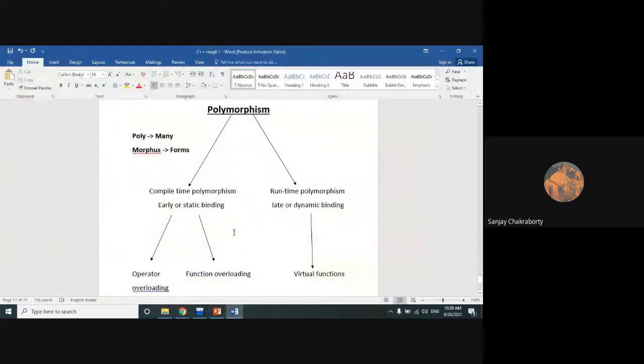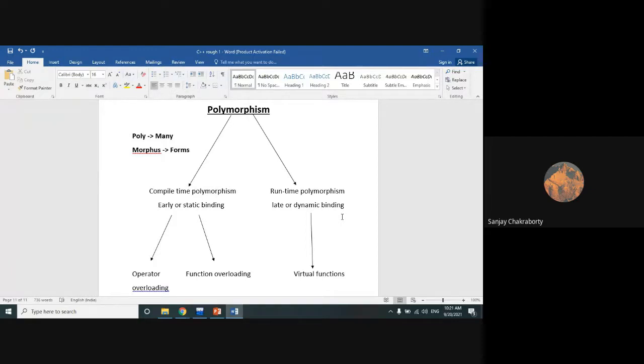Now let's check it out. Today I want to discuss with you the compile time polymorphism or early or static binding. Then if I get time, I will discuss the runtime polymorphism or virtual function. But before the virtual function or runtime polymorphism, I will have to discuss some basic concepts of pointers in C++, which is very similar to the concept of pointers in C programming. But let's revise it, and let me tell you some of the different features, how we can use pointers in C++.